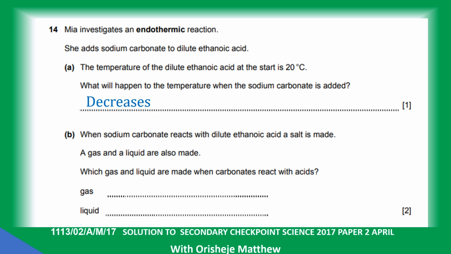When sodium carbonate reacts with dilute ethanoic acid, a salt is made. A gas and a liquid are also made. Which gas and liquid are made? Carbon dioxide, and the liquid is water.